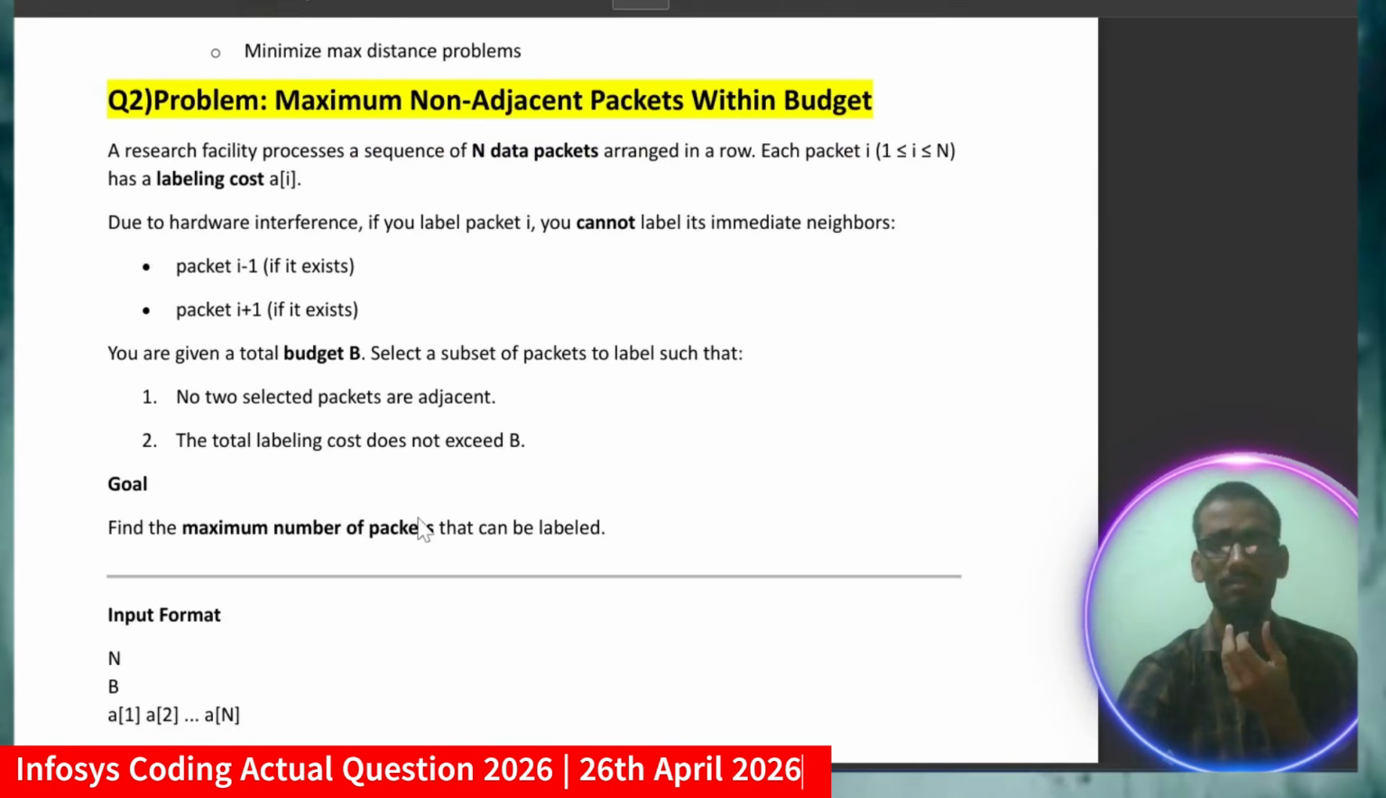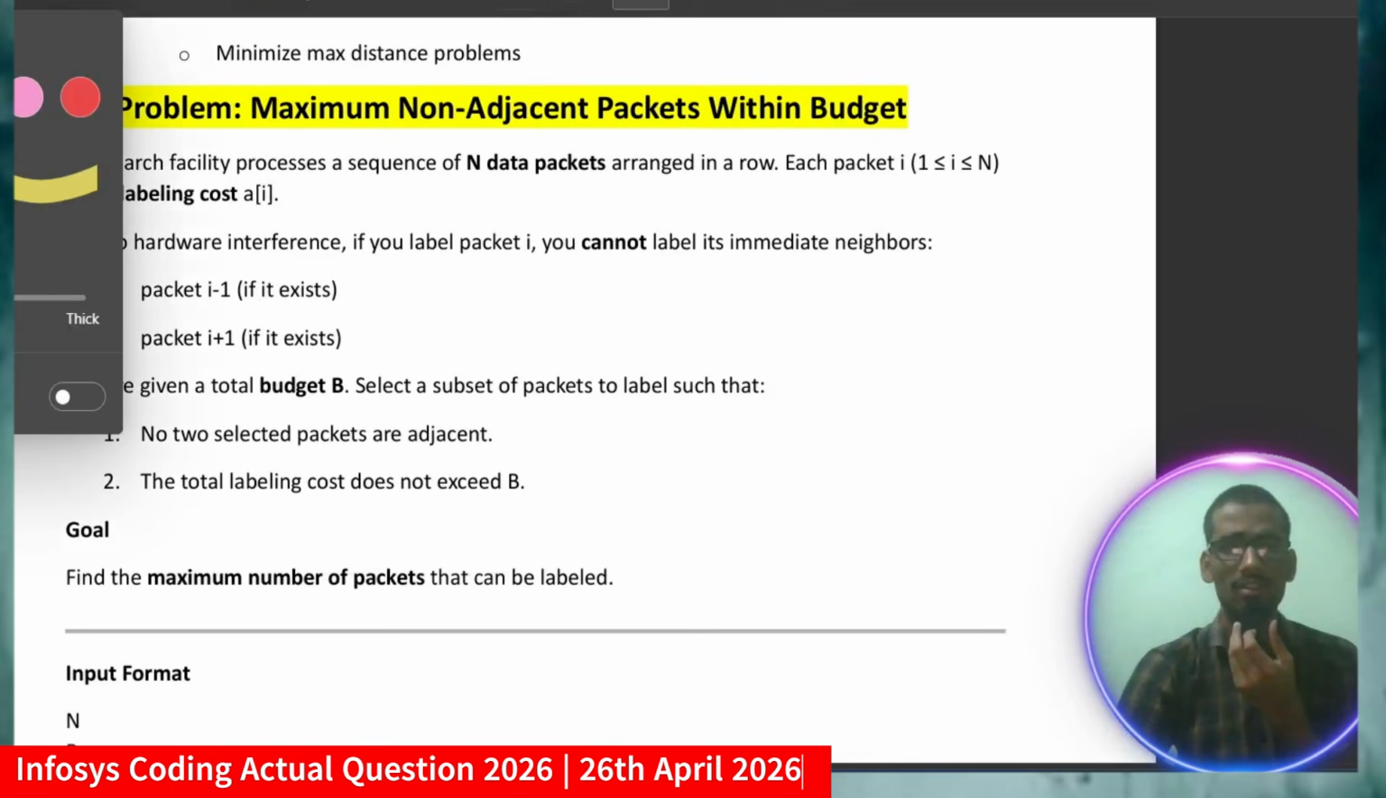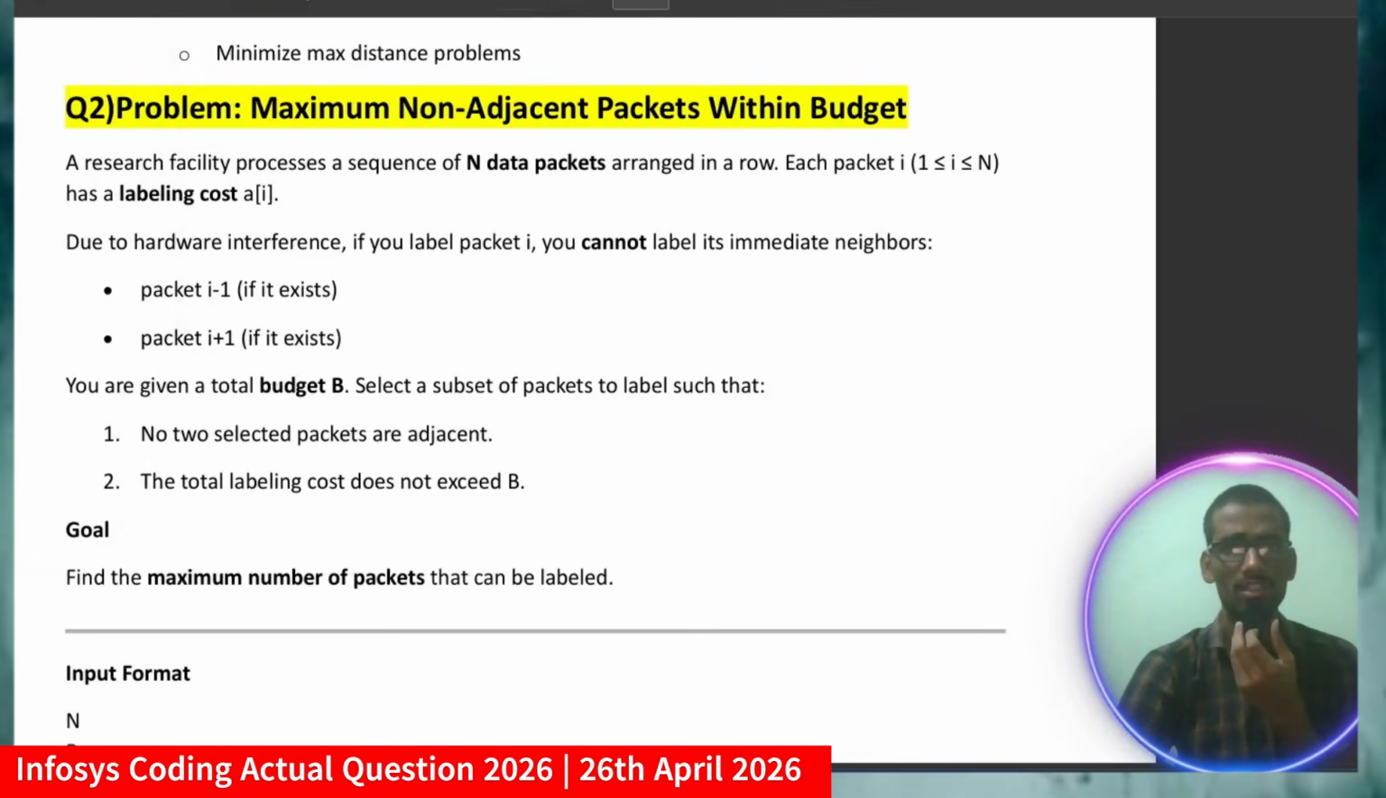Those who have an exam further, I will suggest an important tip: choose the question, pick the question properly, the ones you are going to solve, because question picking is also a good art. So what was question number 2? The problem is maximum non-adjacent packets within budget. A research facility processes a sequence of n data packets arranged in a row. Each packet, represented by i, and it belongs from 1 to n, has a labeling cost a[i]. Now due to some hardware interference, if you label packet i, you cannot label its immediate neighbor.